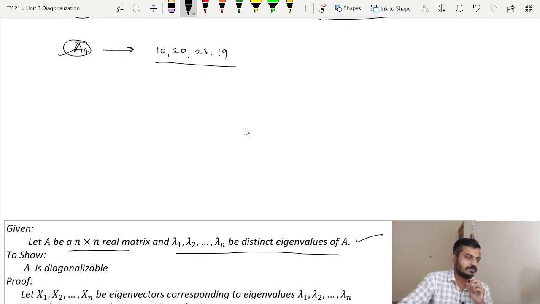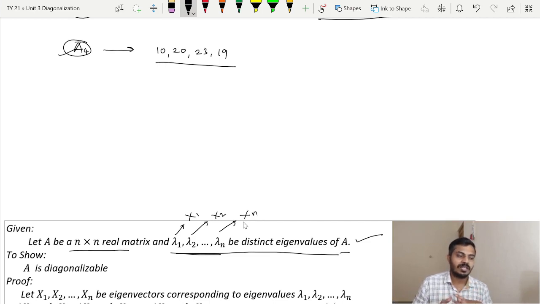Now since these are eigenvalues of a matrix A, definitely there will be some eigenvectors corresponding to those eigenvalues. So what I am saying is, corresponding to lambda 1 there will be some eigenvector, let us call it x1, corresponding to lambda 2 again some eigenvector, and so on. Similarly, corresponding to lambda n there will be an eigenvector, we are calling it xn, and this is the notation used. Thus I said that let x1, x2 up to xn be eigenvectors corresponding to the eigenvalues lambda 1, lambda 2 up to lambda n.